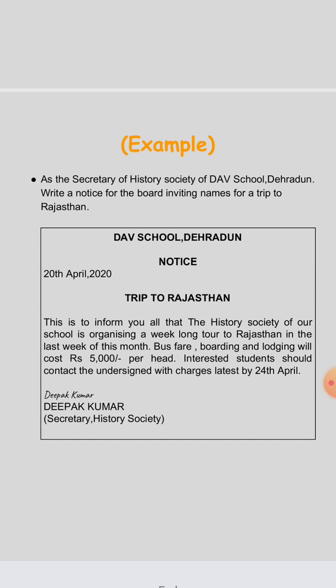It means we just have to write a notice for a trip to Rajasthan as the Secretary of the History Society of DAV School. So firstly, we will write down the name of the institution in capital letters. So here we write down DAV School Dehradun in capital letters.